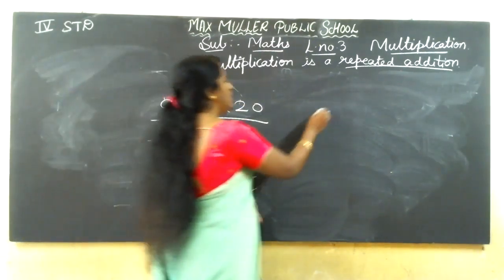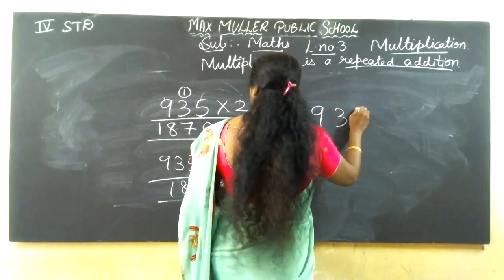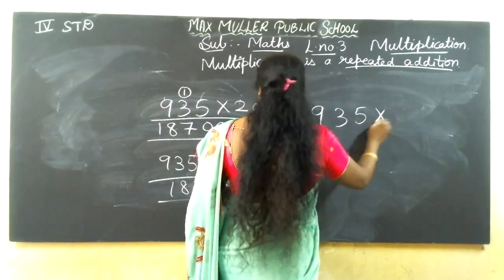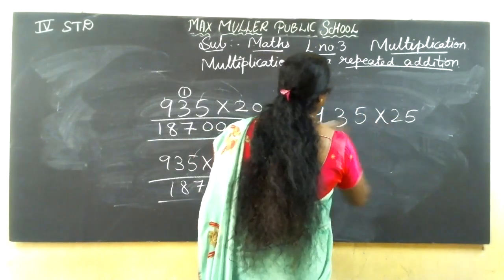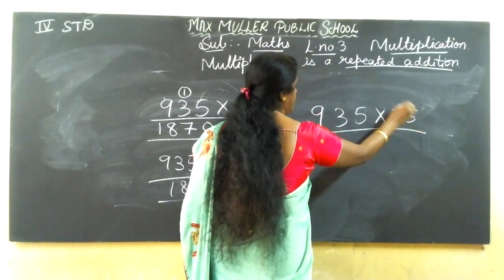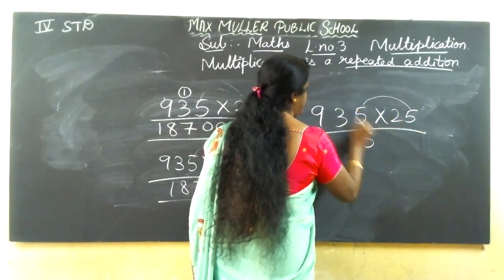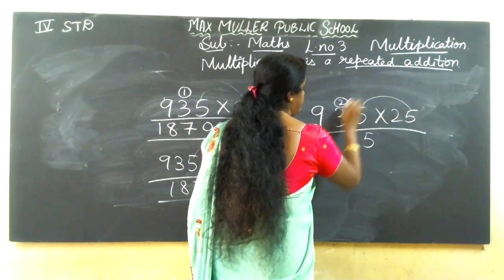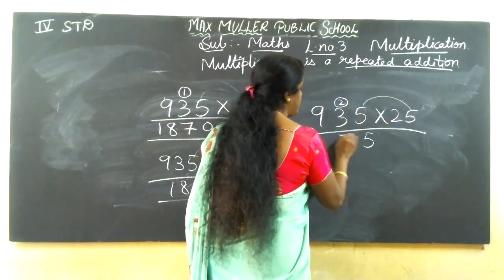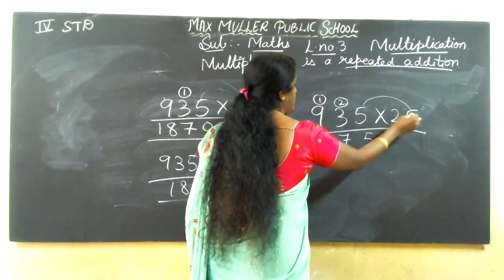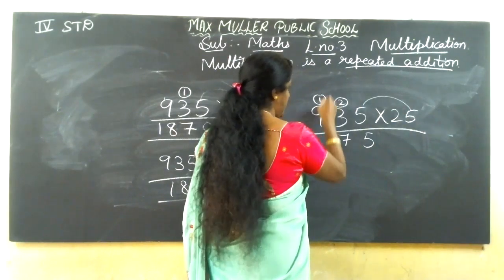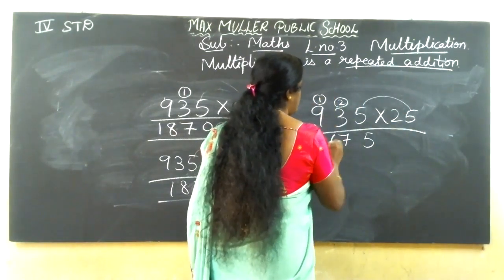What should we do? 935 into 25. If 25 comes, first number: 5 fives are 25, 5 threes are 15, 16, 17, 1 carry, 5 nines are 45, 46. I'll show you now.